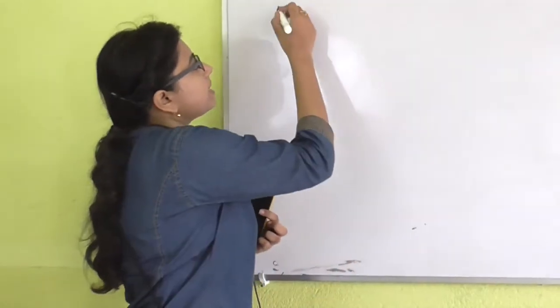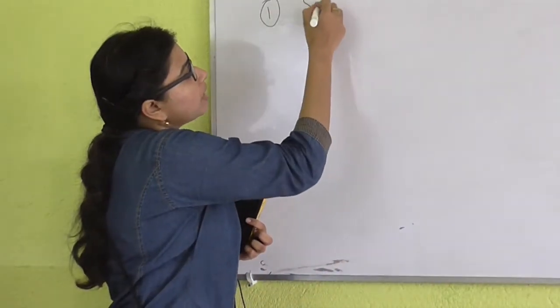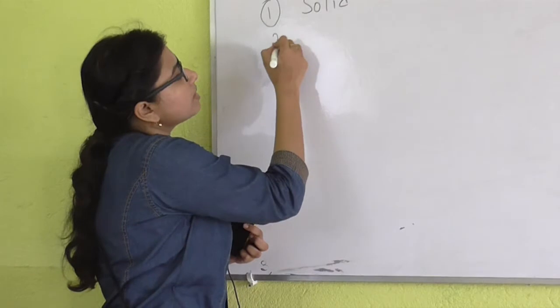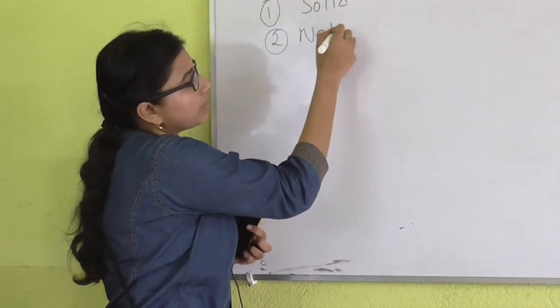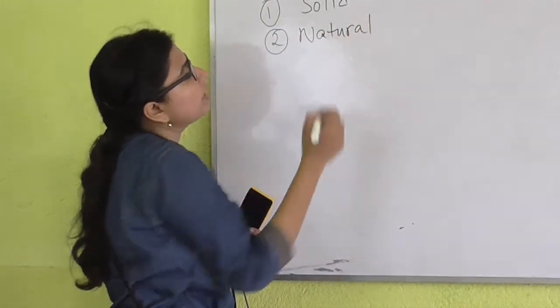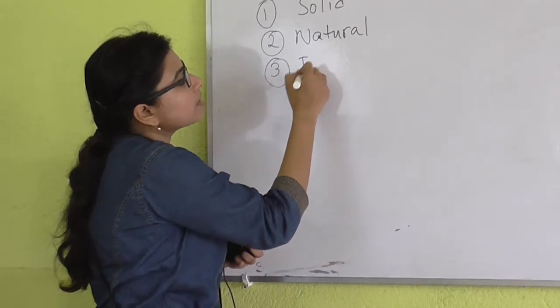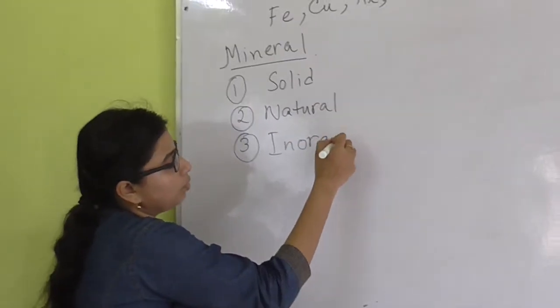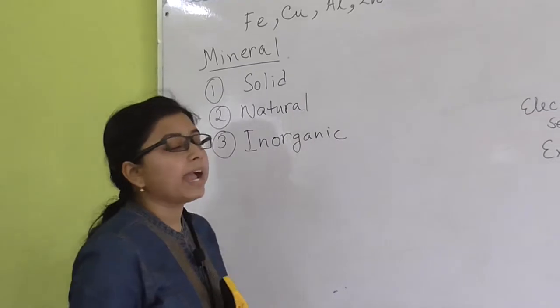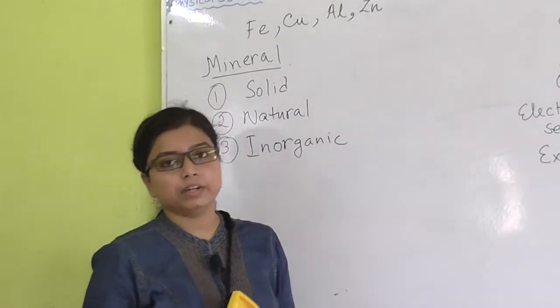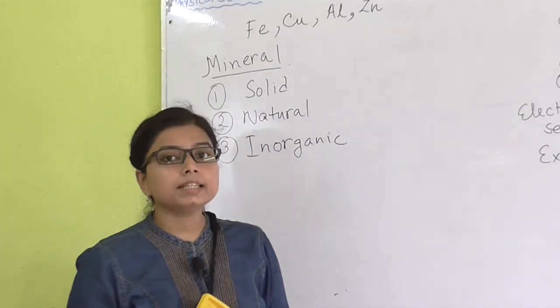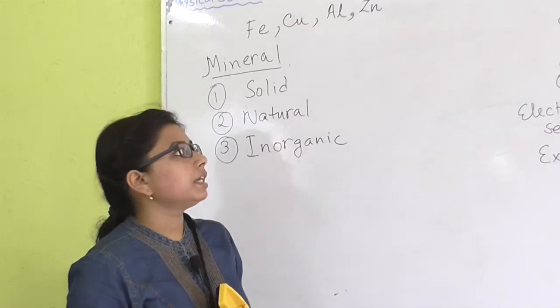So we can say that mineral is basically a solid material, completely naturally occurring, and number 3, completely inorganic. Metals are present in minerals, but obviously their amount varies.